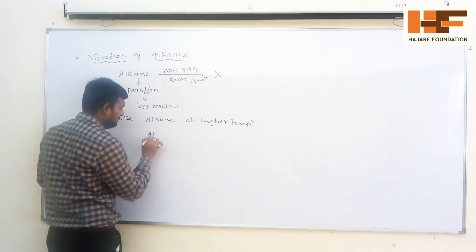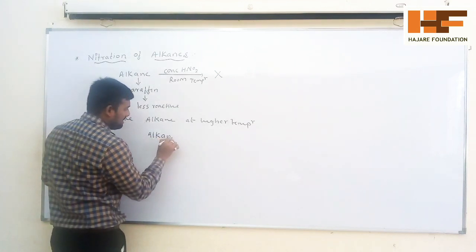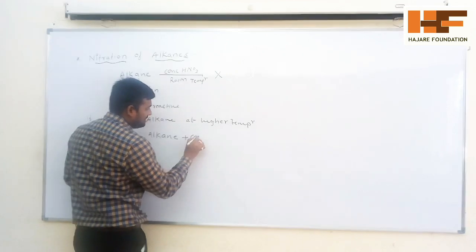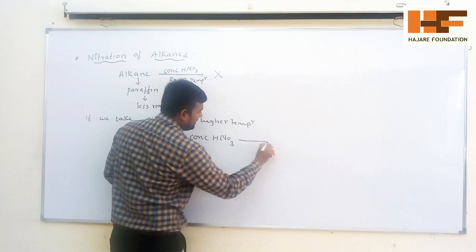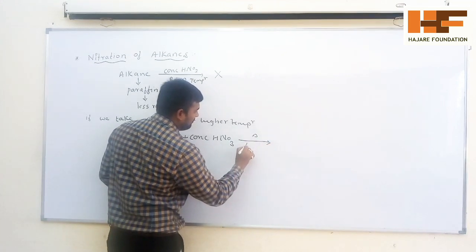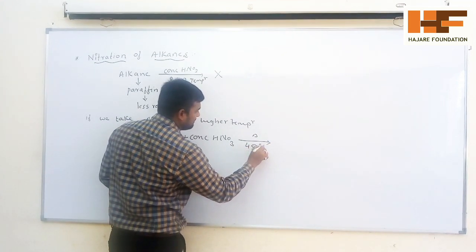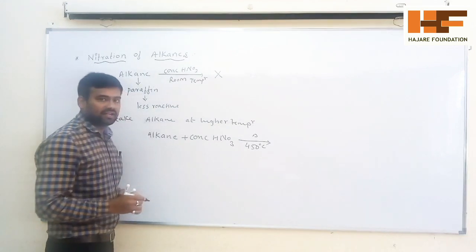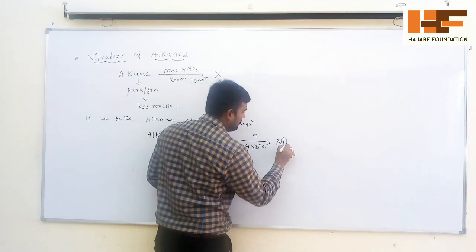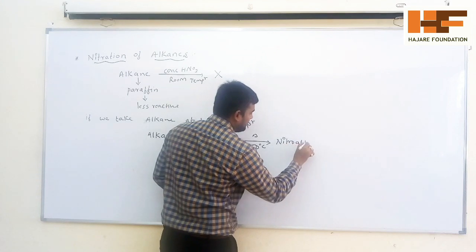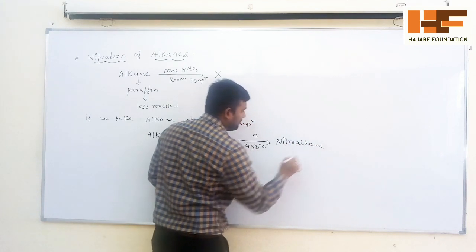You take alkane and concentrated HNO3, heat the mixture at about 450 degrees Celsius or around 700 kelvins, and you will get a product called nitroalkane.